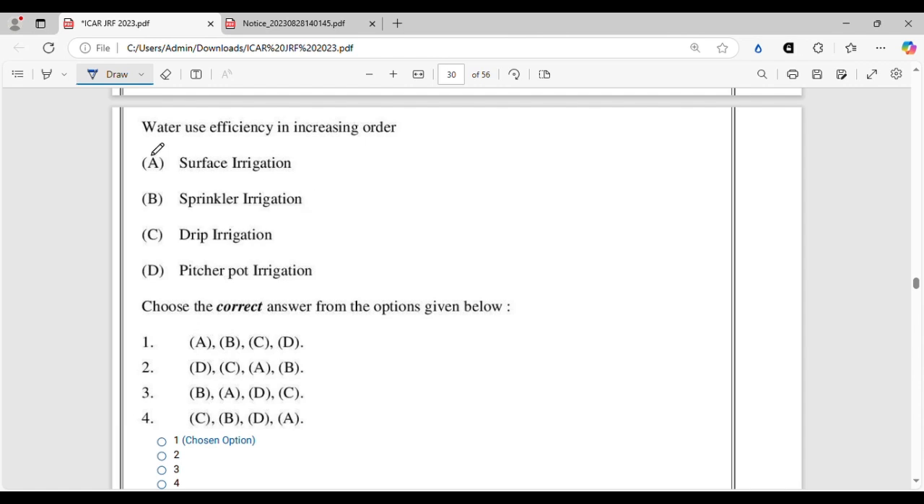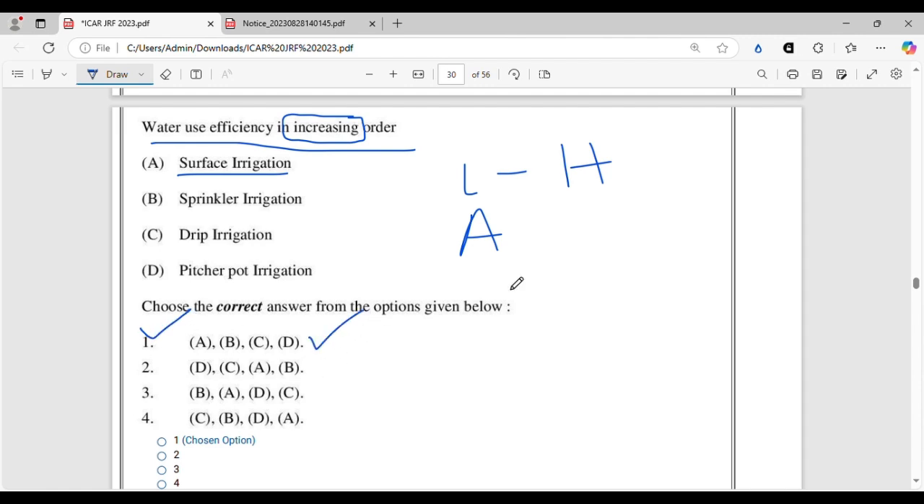So water use efficiency in increasing order. You just have to be careful about these words in the question, whether it is increasing or decreasing, high to low or low to high. So water use efficiency from low to high. All right. So the lowest water use efficiency we all know is of course from surface irrigation. And I can see already we have got our answer. Still we will solve this. Surface irrigation, after that sprinkler irrigation, after that drip irrigation, and then pitcher pot irrigation.